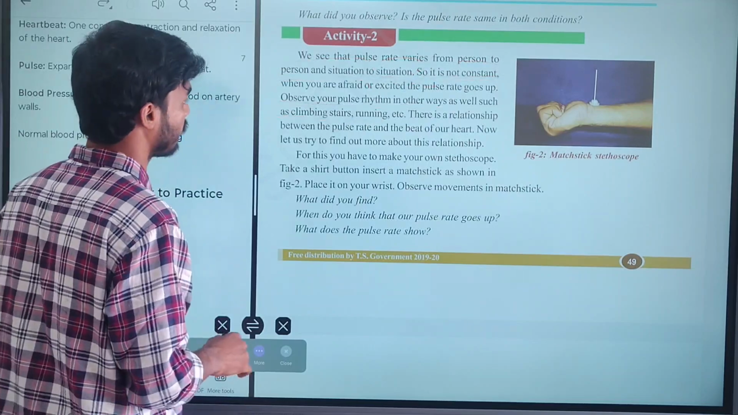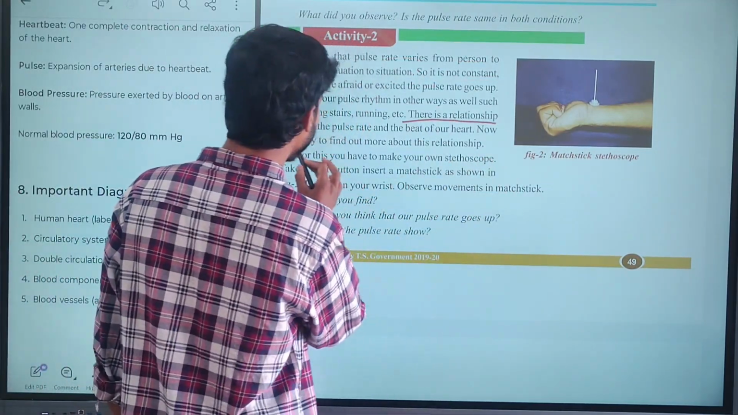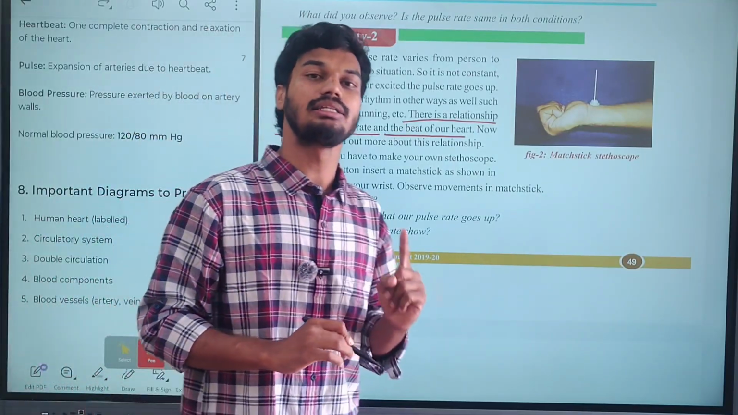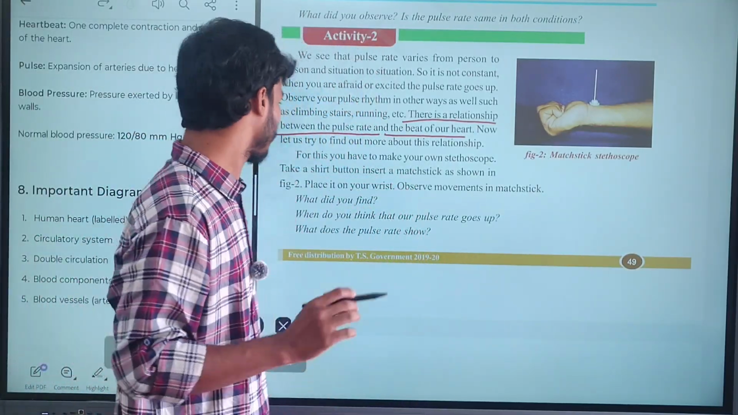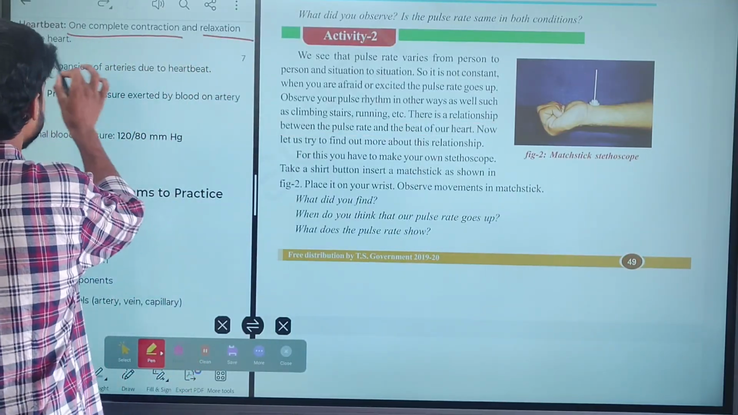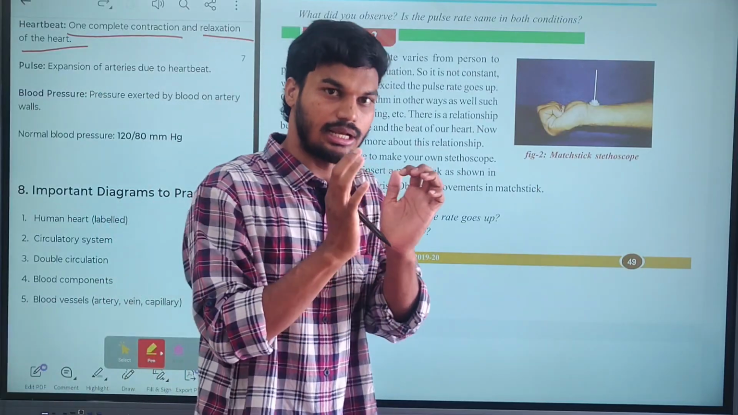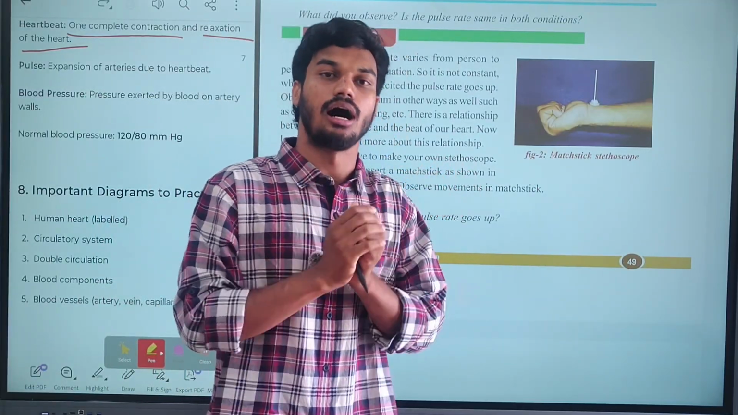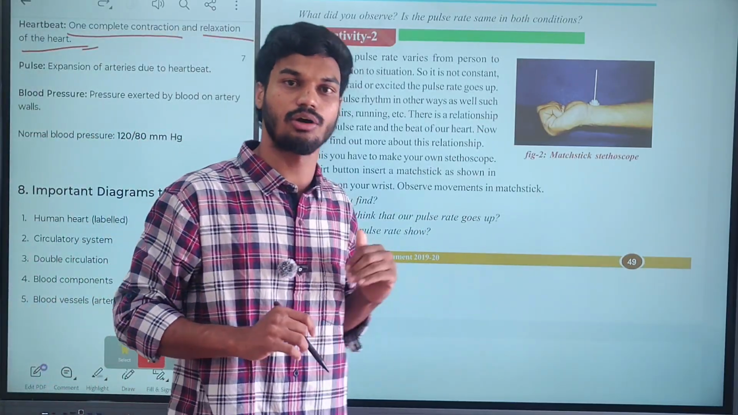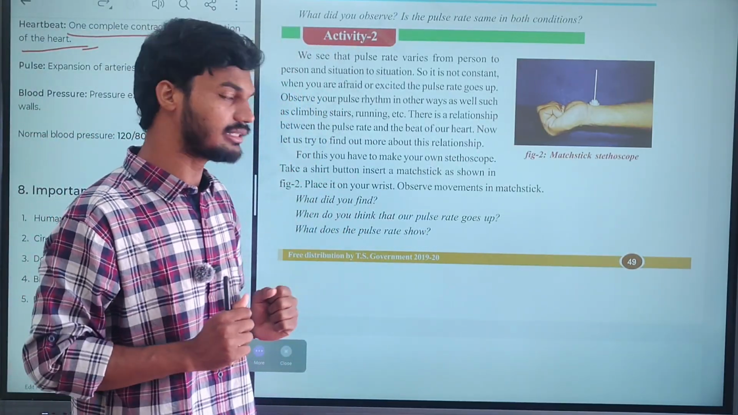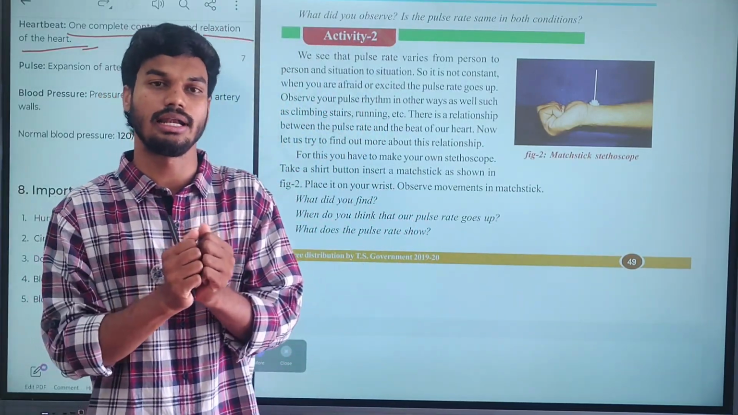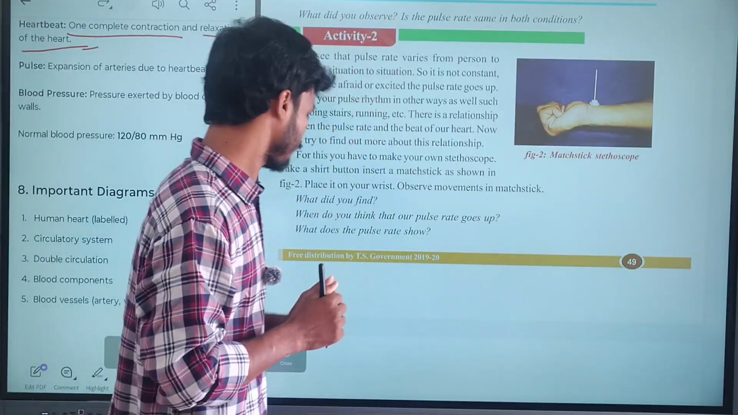Clear? Next, what is given? There is a relationship between the pulse rate and heartbeat. First, you have to know the definition of heartbeat. What is a heartbeat? One complete contraction and relaxation of the heart is known as a heartbeat. We will discuss the structure of the heart in our human body in detail later. Clear? So pulse rate and heart rate are correlated, interlinked to each other.